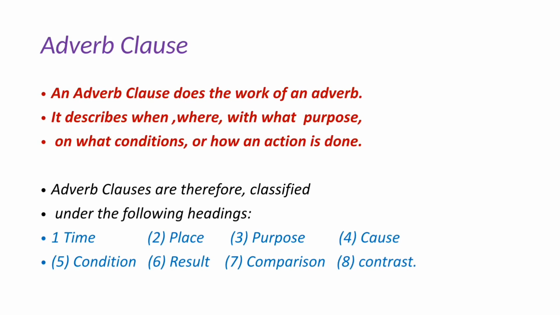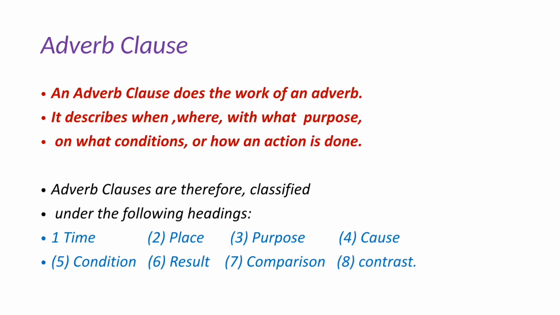Here is the third kind of subordinate clause, that is the adverb clause. An adverb clause does the work of an adverb. It describes when, where, with what purpose, on what conditions, or how an action is done.